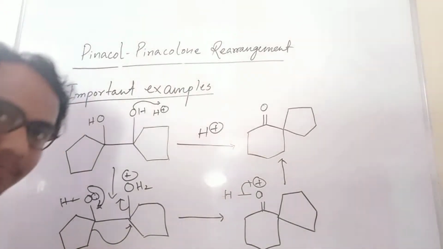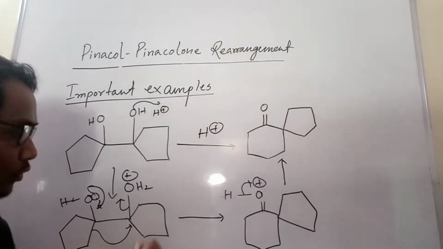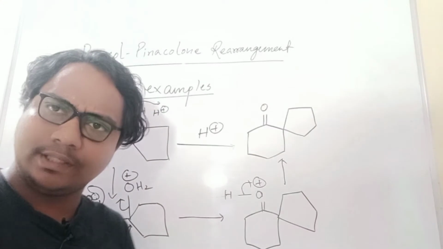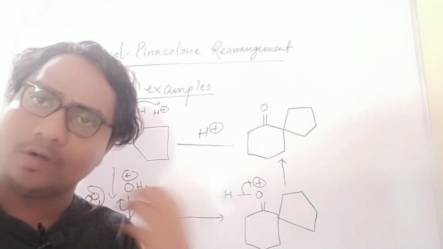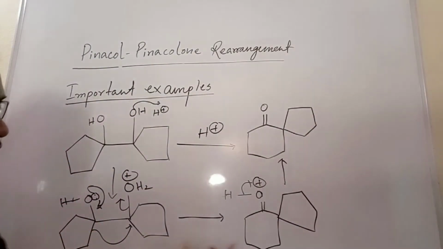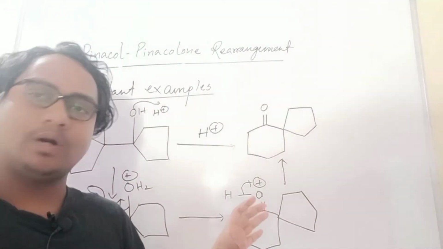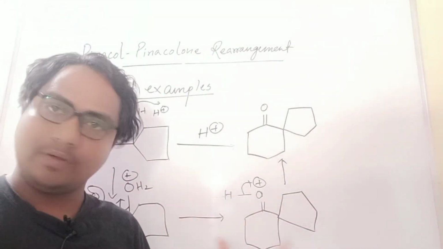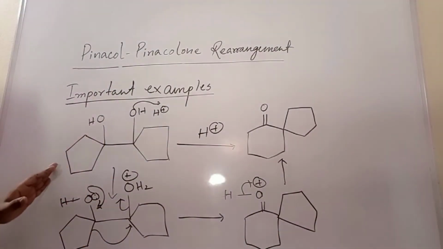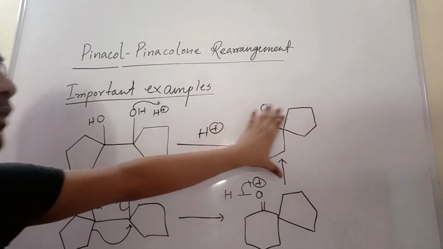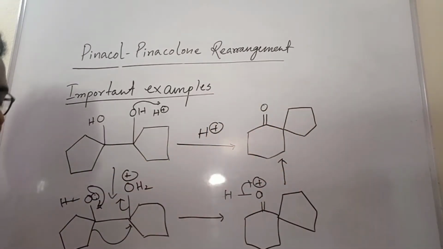So bond migration: here one bond will migrate. There is no migrating group, only a bond can migrate. So 5-membered to 6-membered, so a ring expansion will happen. That is one of the most important examples for pinacolone. You understood? First you take this 2 OH under H plus condition, you will get this. So it is a spiro compound. Spiro compounds are very important for biological activity. So this is like that.